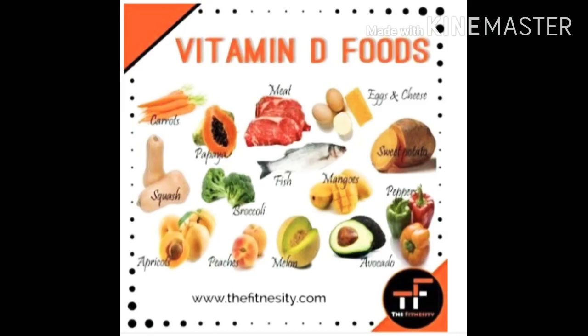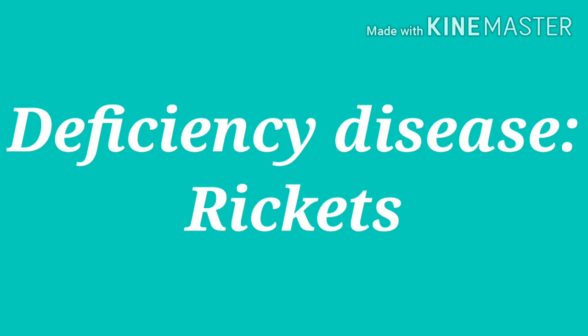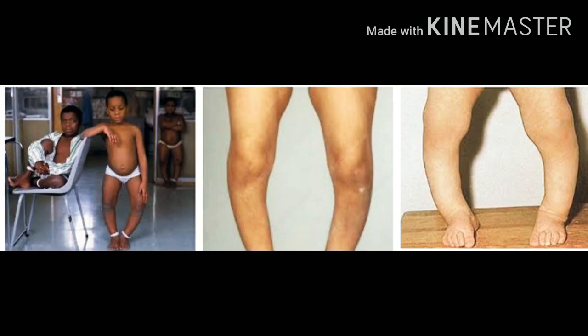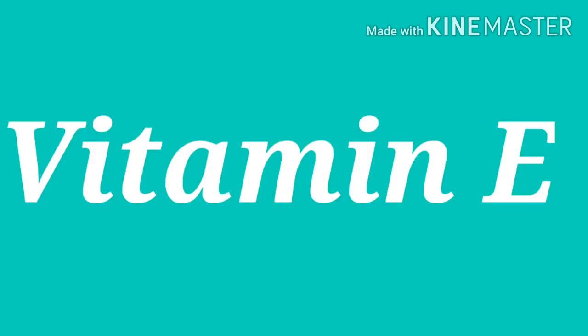Liver, eggs, butter, cod liver oil, shark liver oil, and morning sun rays are the sources of vitamin D. Due to the deficiency of vitamin D, rickets disease will be caused. Symptoms of rickets disease: improper formation of bones, knock knees, swollen breast, delayed indentation, weak bones.